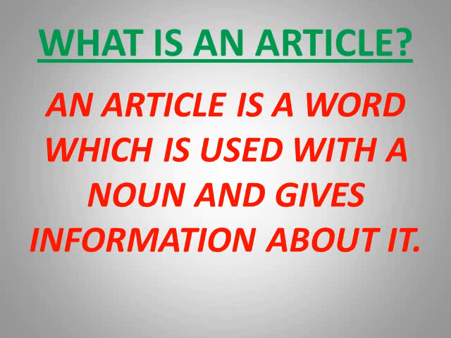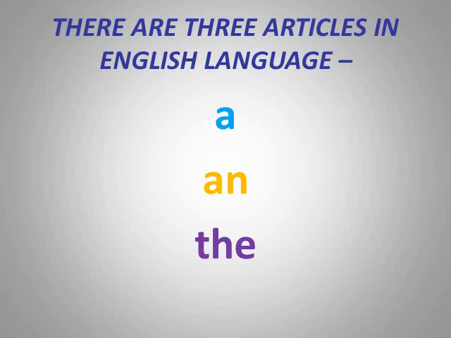What is an article? I have already told you that an article is a word which is used with a noun, and it gives information about that particular noun. Now there are three articles in the English language, as I told you yesterday: a, an, the.